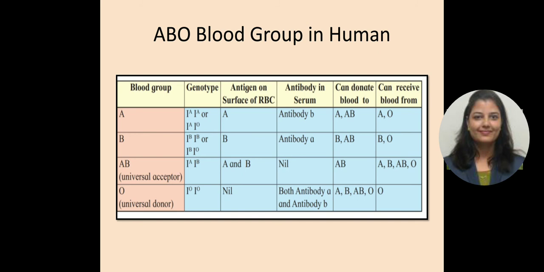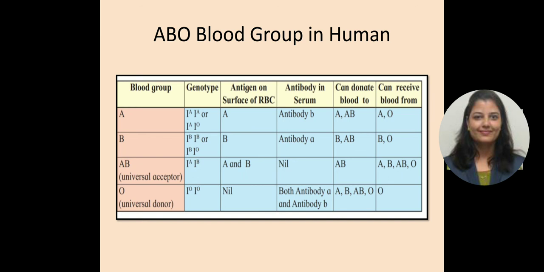In this diagram you can see that blood group A has the genotype IAIA or IAIO. The antigen on the surface of RBC will be capital A. The antibody in the serum will be small antibody b. They can donate blood to blood group A and also to the AB blood group. They can receive blood from A and O, because O is always a universal donor.